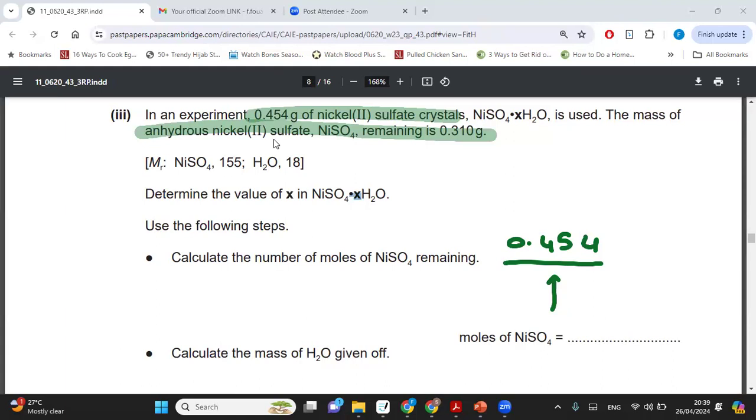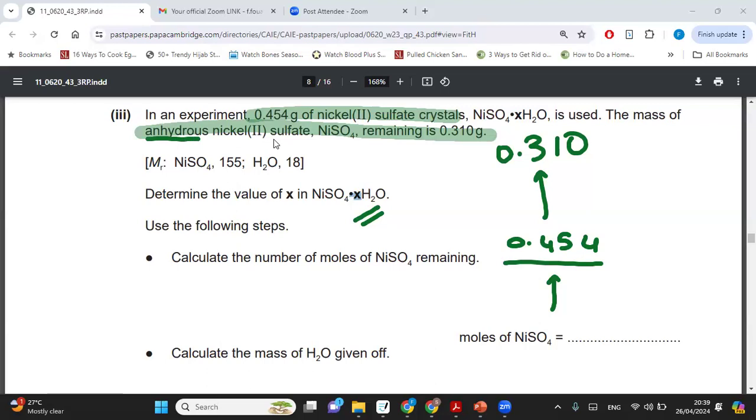They heated it up, and as they heated it up, the mass decreased from 0.454 to 0.310. Why did the mass decrease? Because all of the water of crystallization was lost in the form of water vapor. It went from being hydrated to anhydrous. Anhydrous means without water.